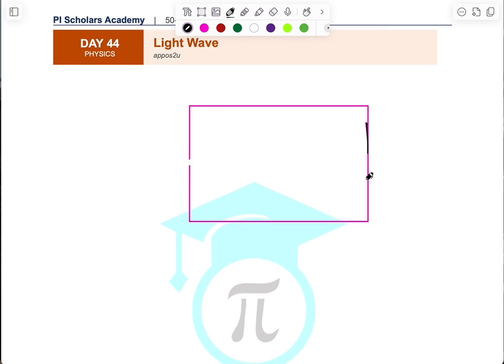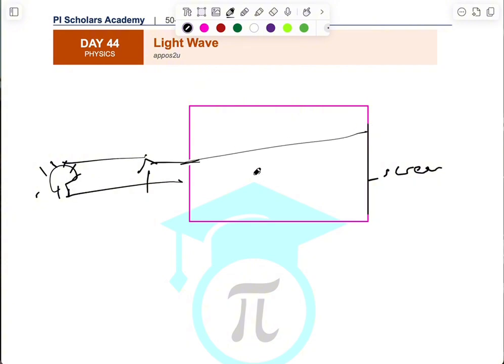So let's call this a screen. Then you place a light source here. There's a light source. Then the object is here in front of the pinhole. So light is going to enter this place and therefore form a sort of image. Because of time, I'm not going to be saying too much.